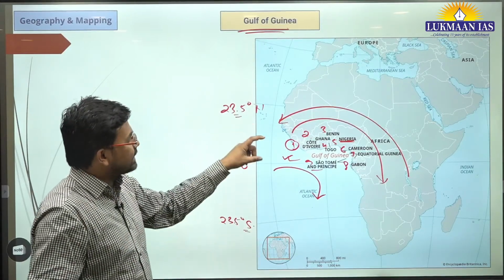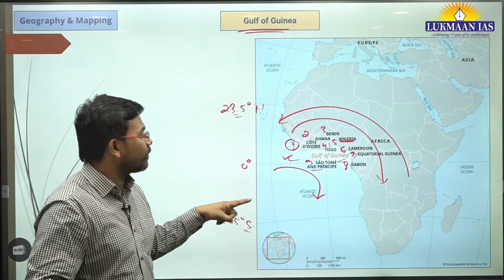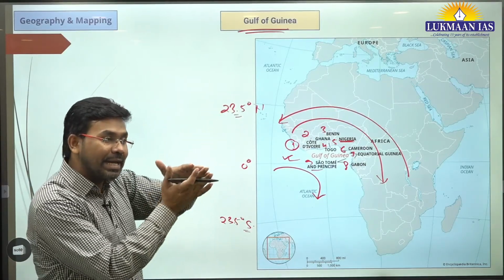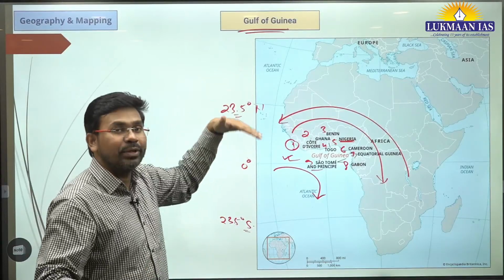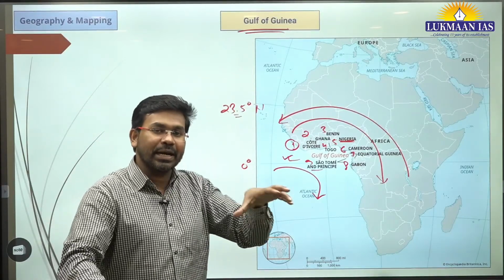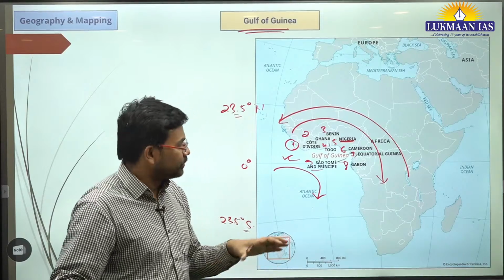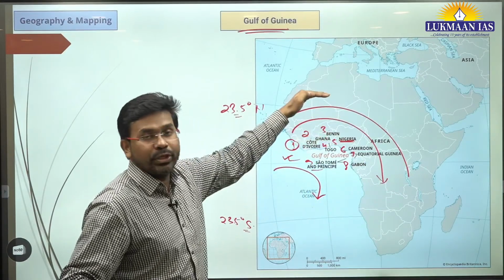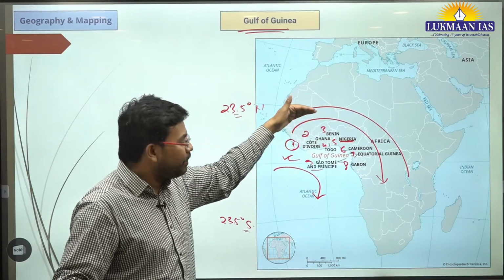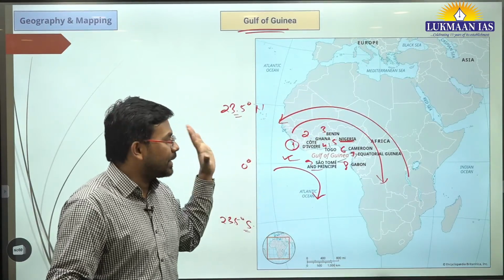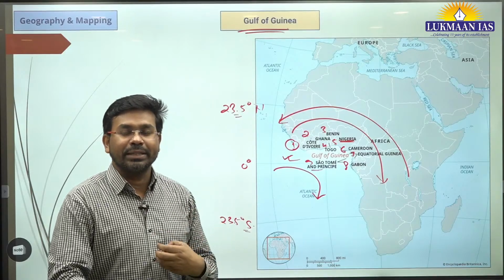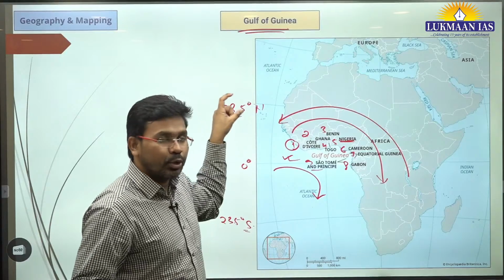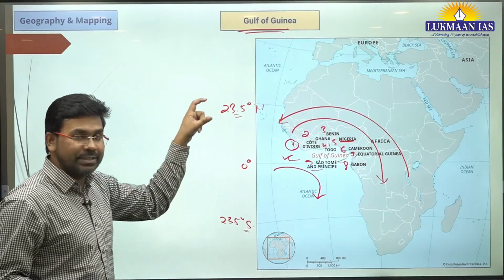Okay, what is the significance of Tropic of Cancer or Tropic of Capricorn? Tropic of Cancer and Tropic of Capricorn signify the highest latitudinal extent up to which sunlight can fall vertically on the earth, right? Sunlight falls vertically on the equator, and up to the Tropic of Cancer in the northern hemisphere and up to the Tropic of Capricorn in the southern hemisphere. So that is an important point for you to note. And all these three lines, the equator, Tropic of Cancer and Tropic of Capricorn, pass through it, right?